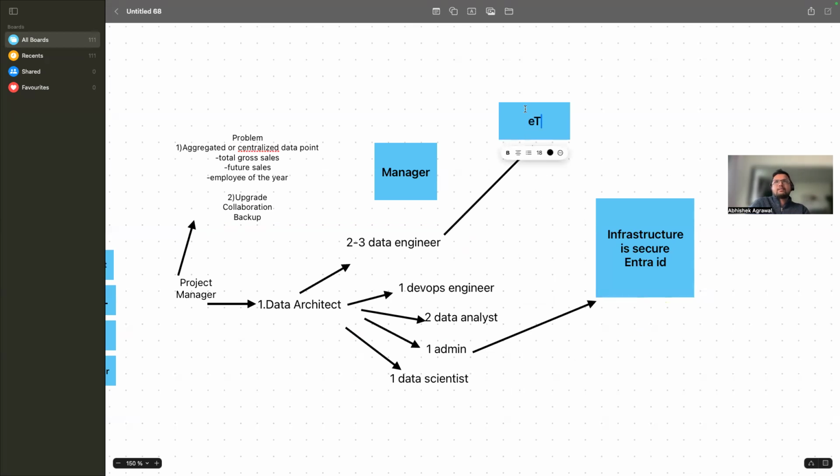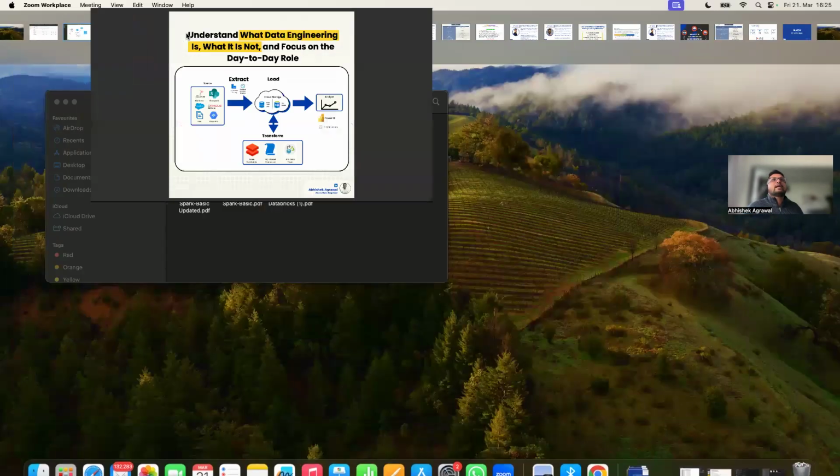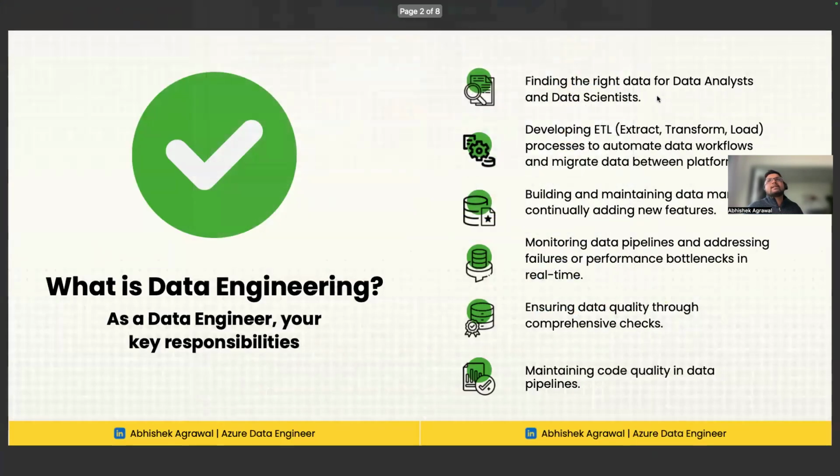ETL means extract, transform, and load. Meaning he will load the data to a SQL server, he will transform the data, he will load the data, right? So what will the data engineer do? The data engineer will find the right data.